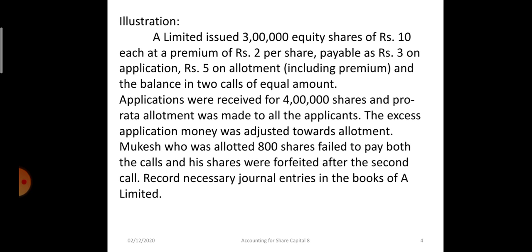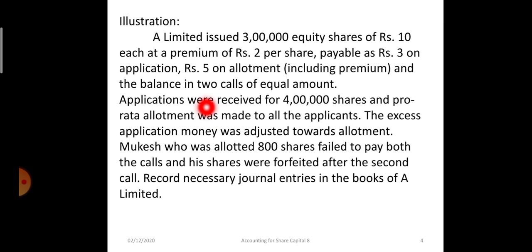Now let's take one question. A Limited issued 3 lakh equity shares of rupees 10 each at a premium of 2. That means 12 rupees is the total amount receivable. On application it is 3 rupees. On allotment 5 including premium, so 3 plus 2. And the balance on 2 calls. So out of 12, if 8 is received, 4 is the balance divided by 2. So 2 rupees on first call, 2 rupees on second call.